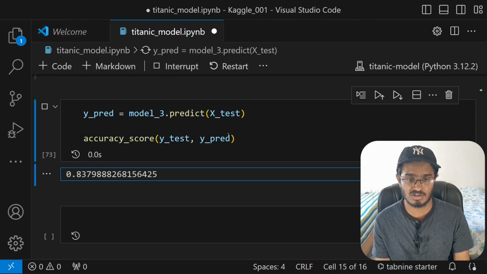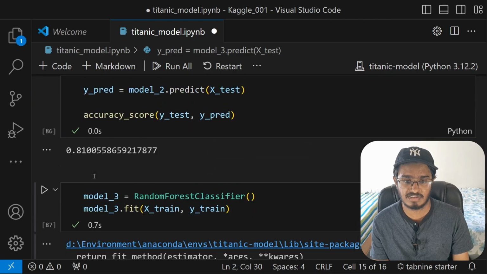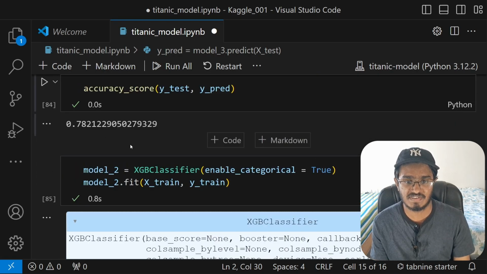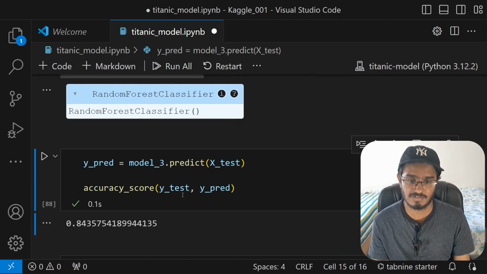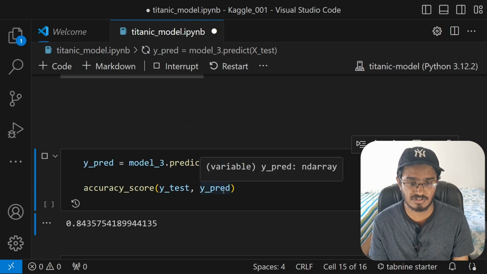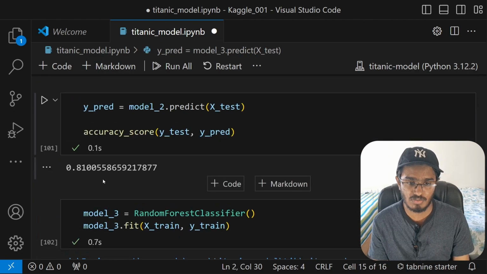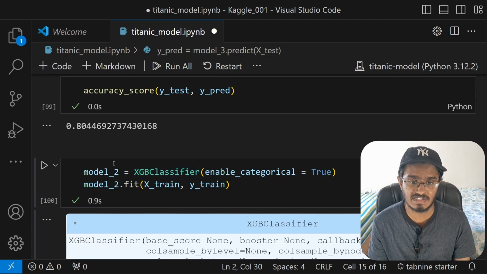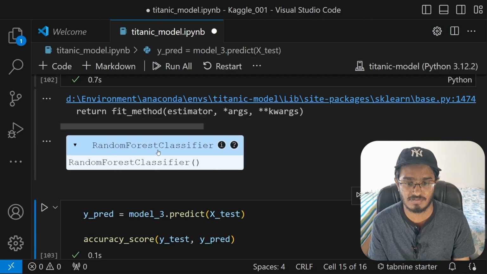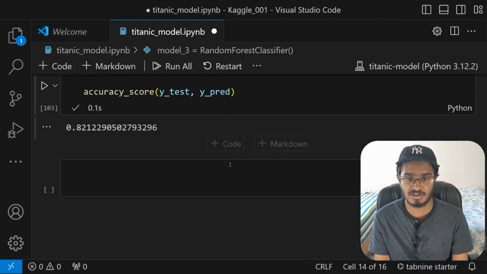Let me just run that once again. And this time it gives us 84%, while if I compare that to, let's say, model 2, it's giving us 81%, and this is at 78%. So when I compare that to the first 2 models, let me just do that once again, just to be absolutely clear. All right, so this is always about 80s, while this one fluctuates around the low 80s and the high 70s mark. So I'm just going to go with model 3, that is the random forest classifier model with the provided data, and then I will make predictions with that.